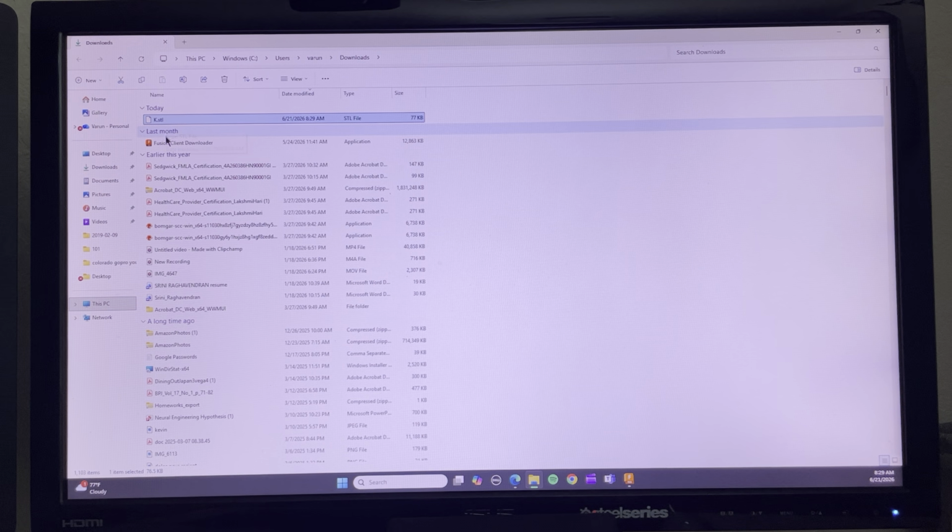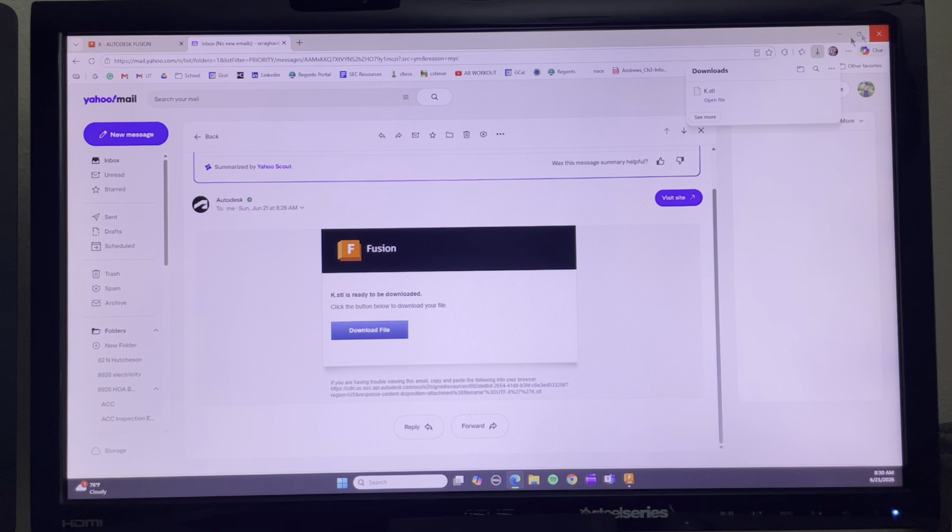So in order for you to install Fusion, you got to go to Autodesk Fusion website and download this Fusion Client Downloader. It's an application, and then it installs. And basically you have a free version for about 30 days.